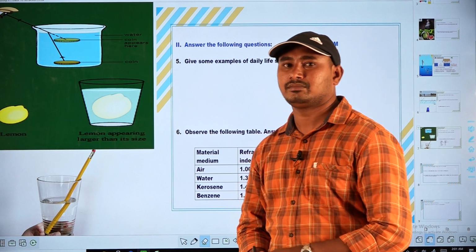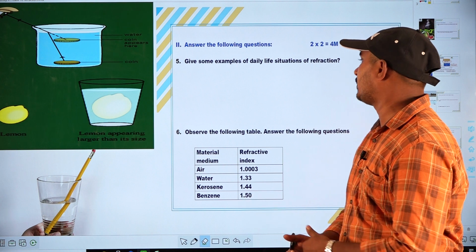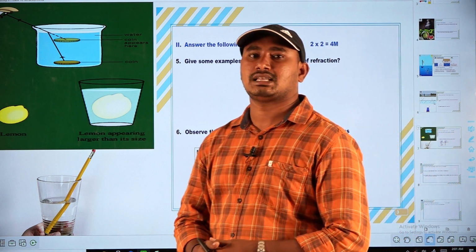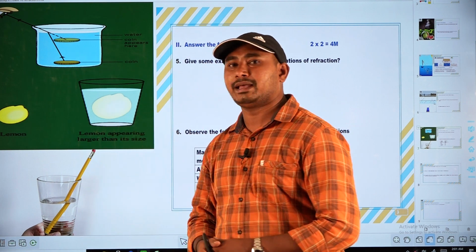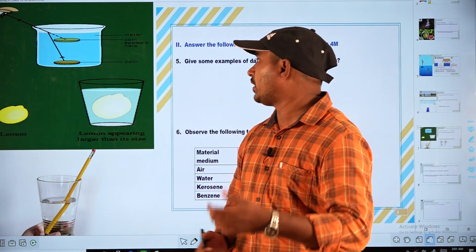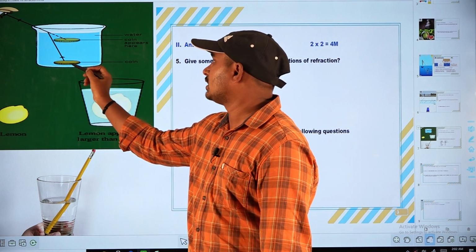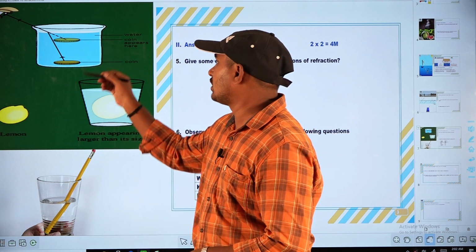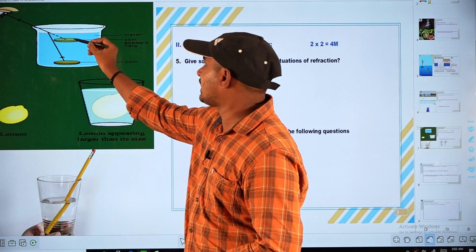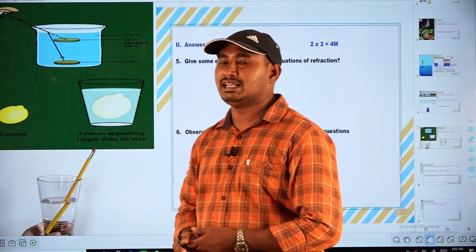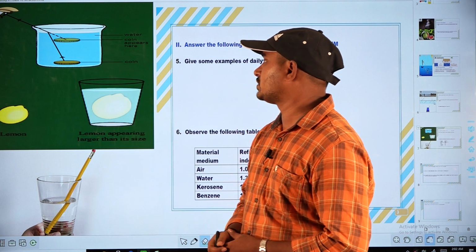Let's see question number 5 here. The question is, give some examples of daily life situations of refraction. Let's discuss some examples of refraction of light. The first example is, a coin appears to rise when it is placed inside water. See here, actually this is the real coin. The coin appears to rise when it is inside any water vessel. That is due to refraction of light. So that is the first example.